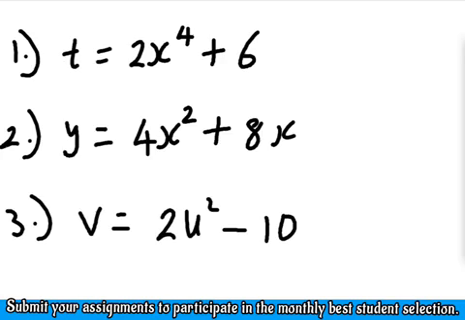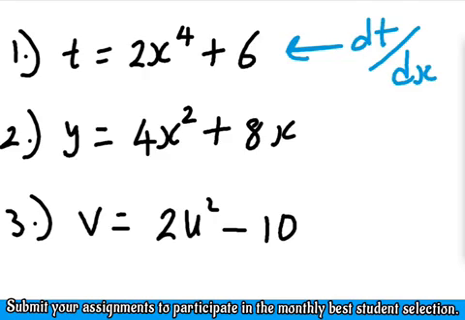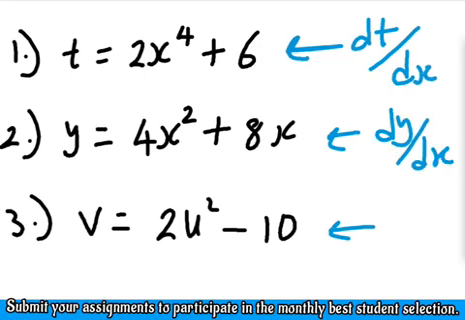Alright, now for your assignment, you just solve this. You differentiate the following functions with respect to their variables. I have explained the details, so I expect you should know what to do here. For the first one, you know that you are going to find dt over dx. For the second one, you have to find dy over dx. For the third one, you have to find dv over du. So that's what I expect you to do.